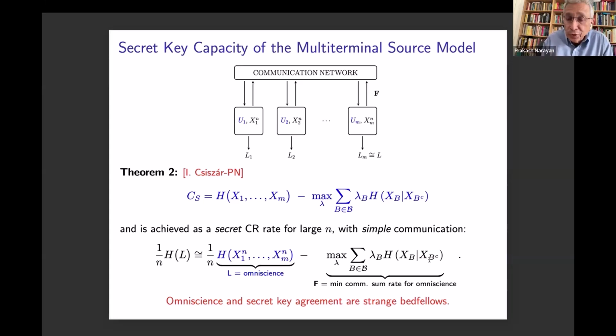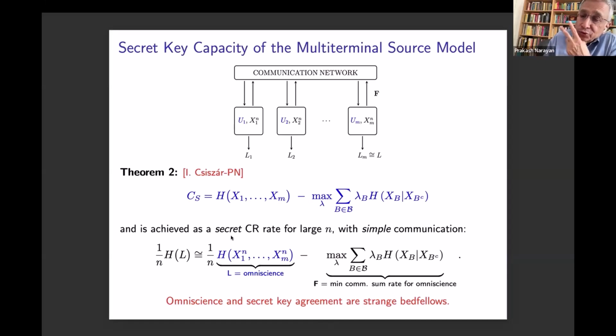linked to a purely data compression problem without any secrecy constraints, where the M terminals with local data wish to become omniscient. For instance, each of the terminals has portions of a large file, let's say, and each terminal wishes to learn the entire file. And to this end, they all exchange communication among themselves until they become omniscient. So omniscience and secret key generation are really strange bedfellows.